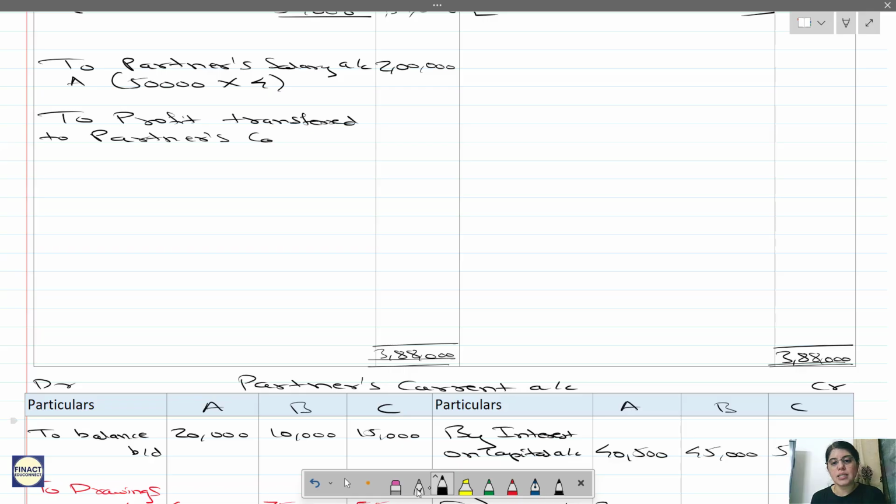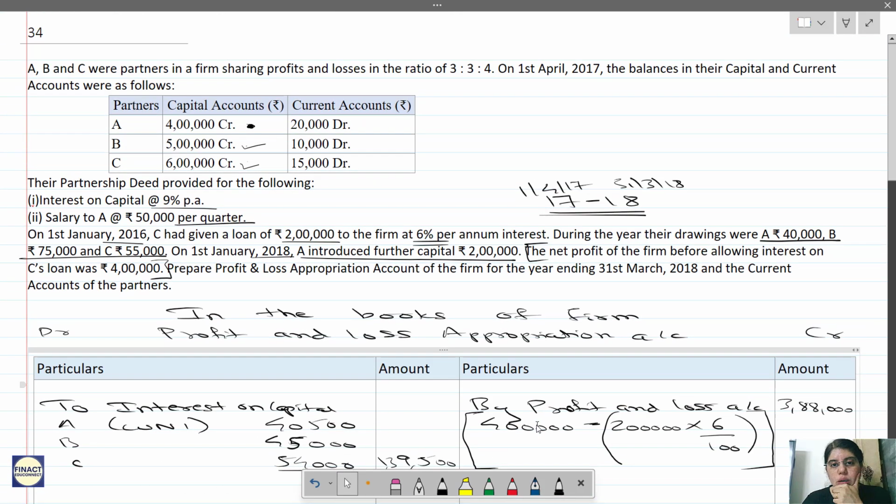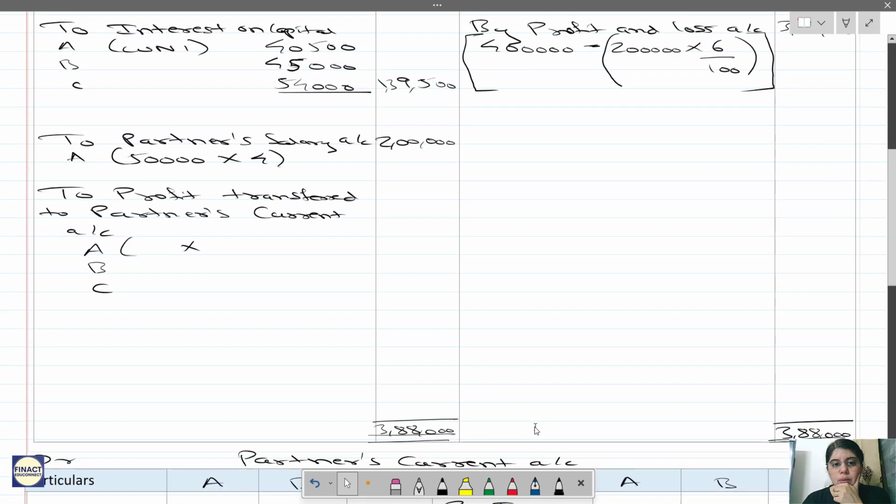So partners' current account, to profit transferred to partners' current account, A, B, C. Whatever is the profit, what is the ratio? 3:3:4.